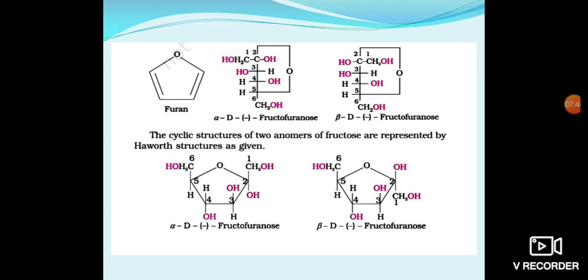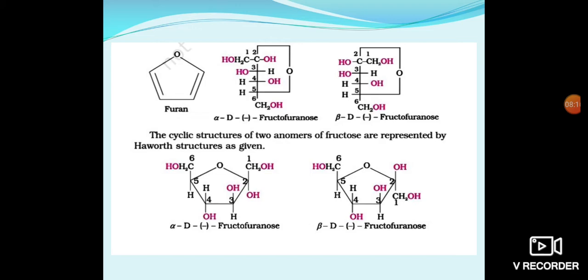These new structures are called Haworth structures. The ring is parallel to the plane of the paper. C1 and C4 carbons are in the plane of the paper, C5 and the oxygen atom are behind the plane, and C2 and C3 carbons are in front of the plane.